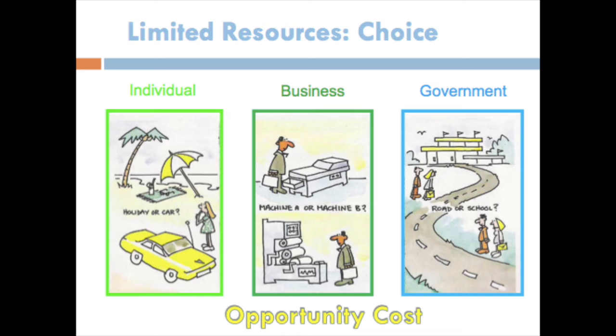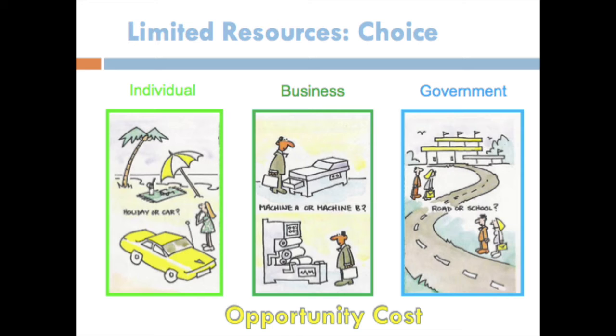And when we choose one good to produce and we sacrifice another, there is a cost involved, which we call opportunity cost. In the case of the individual, if he decides to buy the car, then he gives up the holiday. So the holiday is the opportunity cost for buying the car. Likewise for the business, if it buys machine 1 and gives up machine 2, then machine 2 is the opportunity cost for machine 1. Likewise, if the government decides to build a school in place of a playground, then the playground is the opportunity cost for the school.